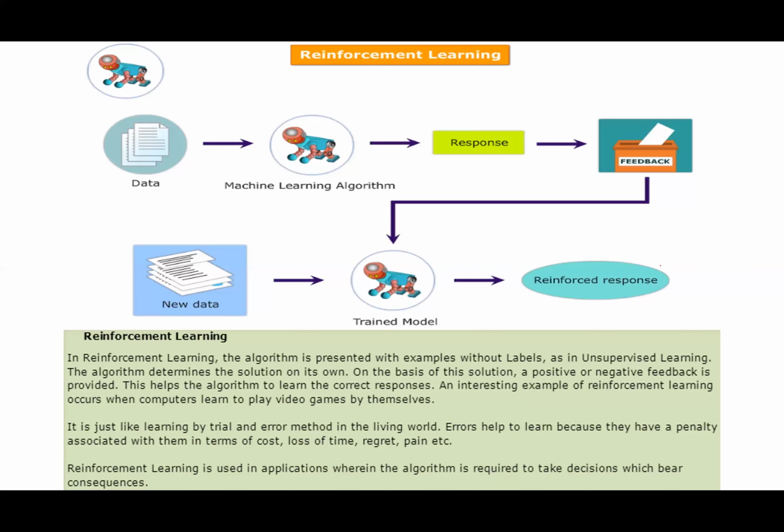So if I'm getting good feedback every time, that means this is the right thing to do. If you are a cricketer or a footballer, if you're batting very nicely, everyone is clapping, then you realize this is the right thing to do. If you're not batting well, you're getting hit on the body, everyone is saying, do this, try this out, duck it, or maybe take a shot, or just get out, right? So learning from feedback after you have performed an action is called reinforcement learning. The feedback can be positive or negative. Positive feedback means I'm doing the right thing, negative feedback means I'm doing the wrong thing.